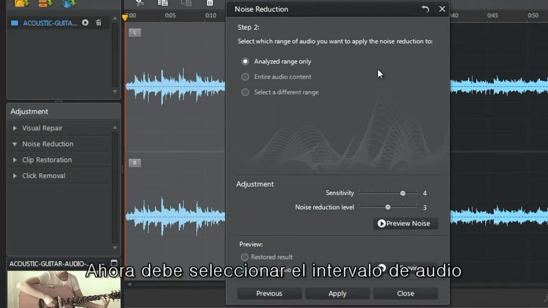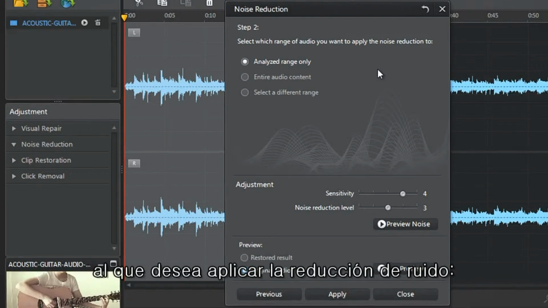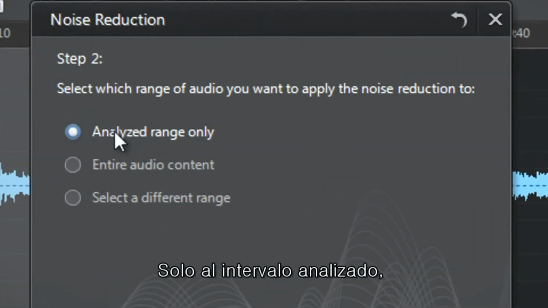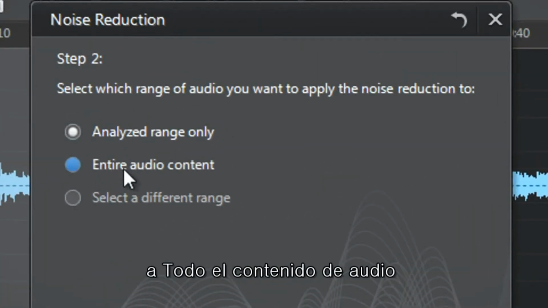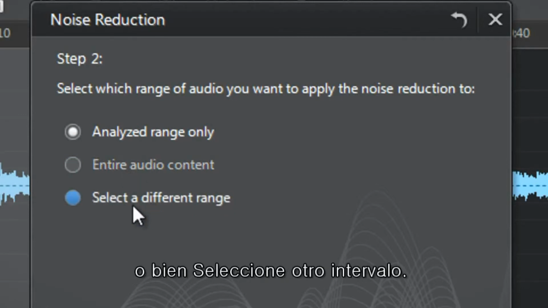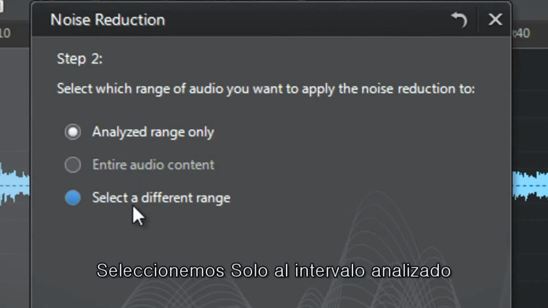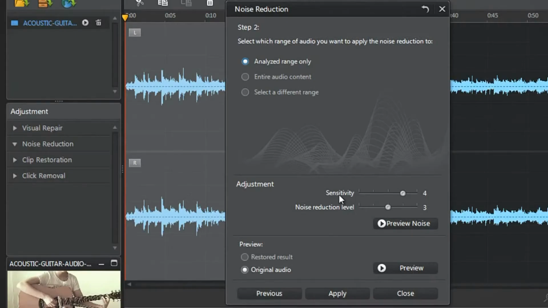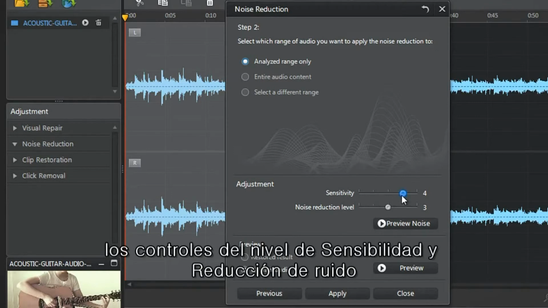You now need to select which range of audio you want to apply the noise reduction to: Analyzed range only, entire audio content, or select a different range. Let's select Analyzed range only. You can further adjust the sensitivity and noise reduction level sliders.